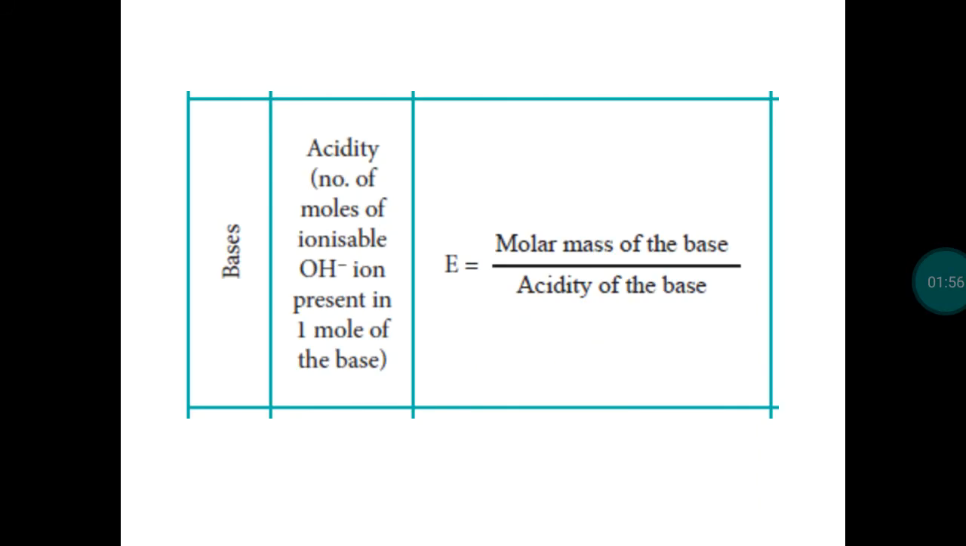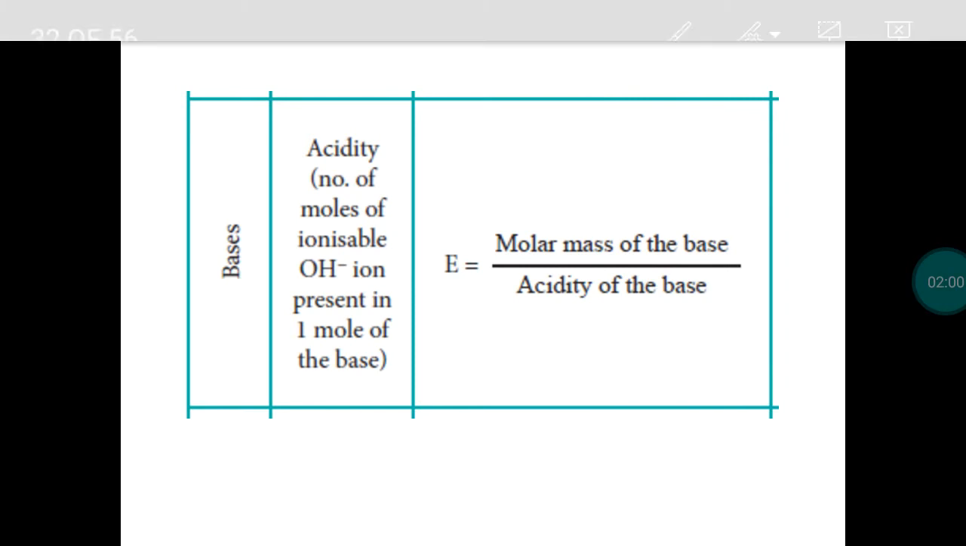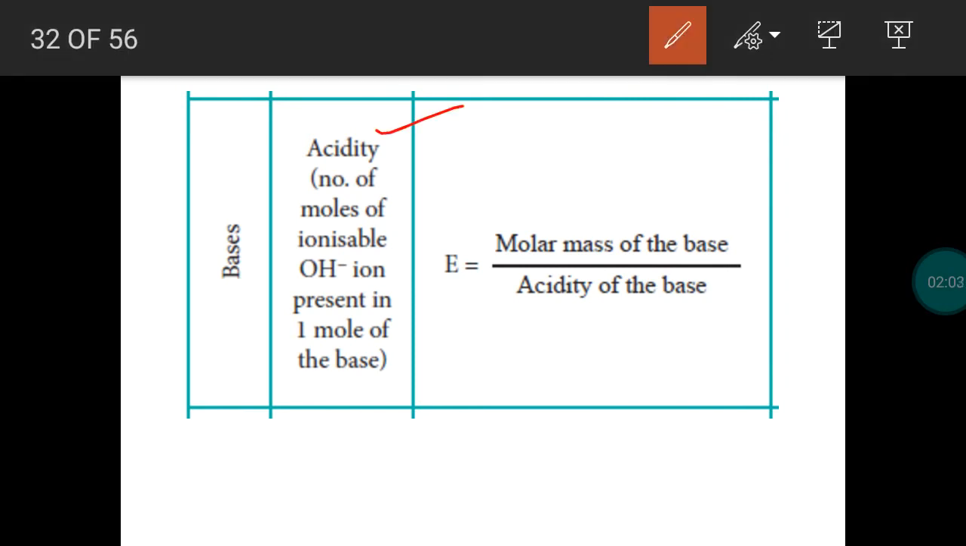The same way, we can calculate the gram equivalent mass for the bases. For the bases, we use the word acidity. This is a number of replaceable OH groups or OH minus ions. So we can say number of ionizable OH minus ions present in 1 mole of the base. This is called acidity. So equivalent mass formula is rearranged as molar mass divided by acidity. Instead of equivalence factor N, we write it as acidity of base.